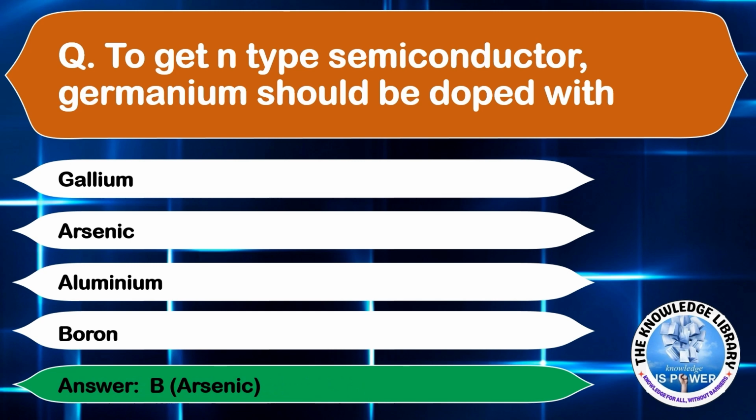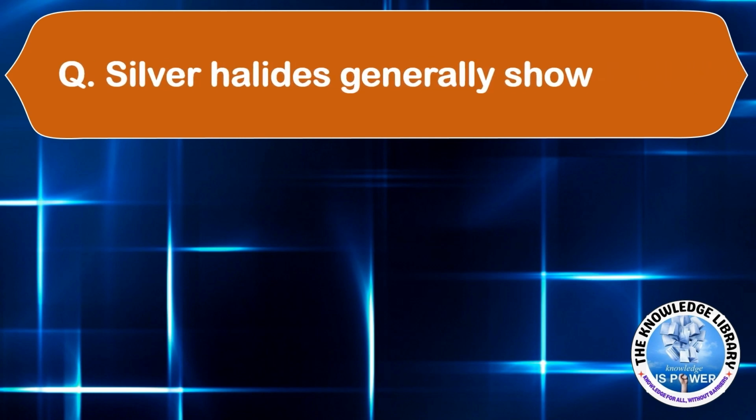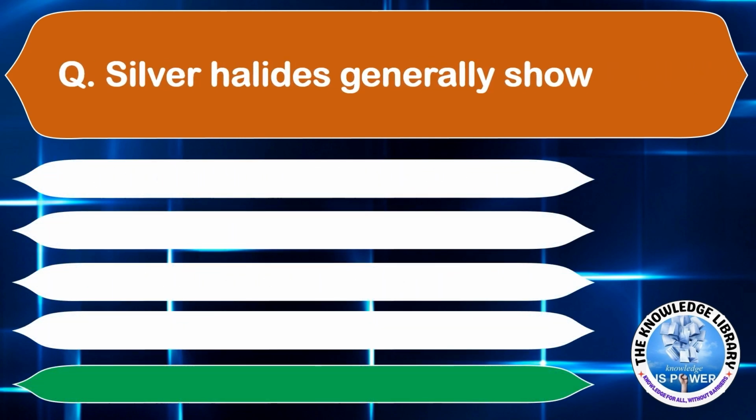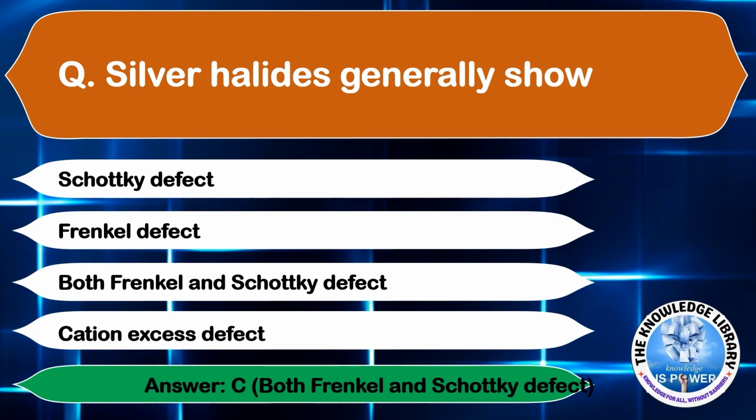The next question is, silver halides generally show option A, Schottky defect. Option B, Frenkel defect. Option C, both Frenkel and Schottky defect. Or option D, cation excess defect. The correct answer is option C, both Frenkel and Schottky defect.